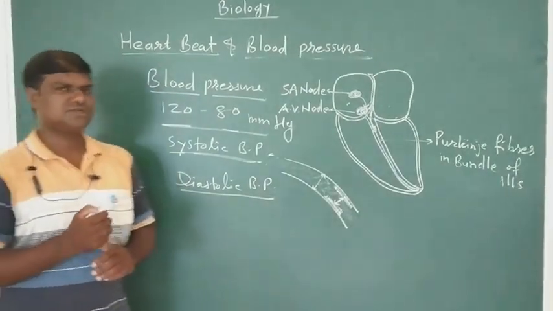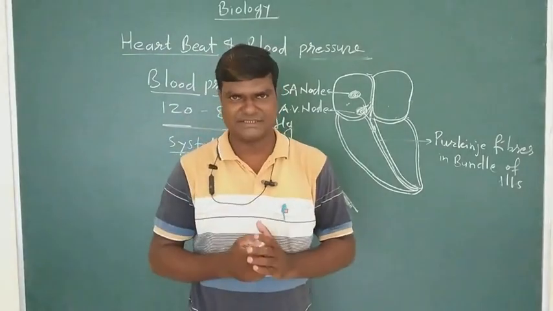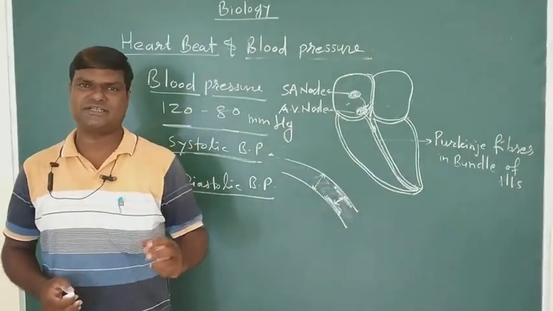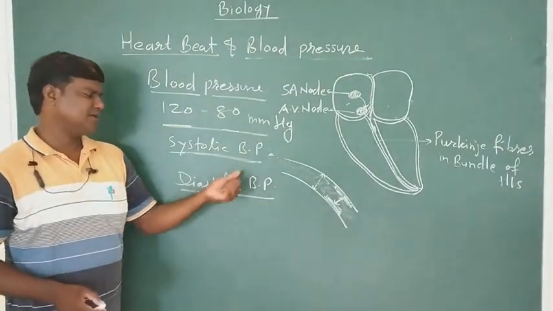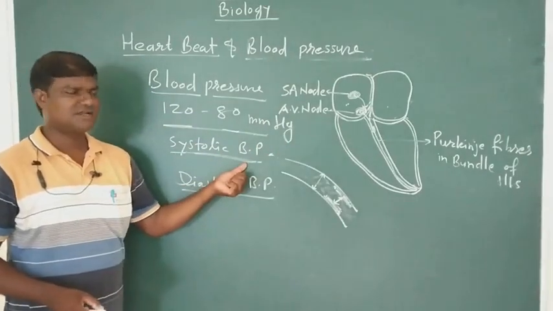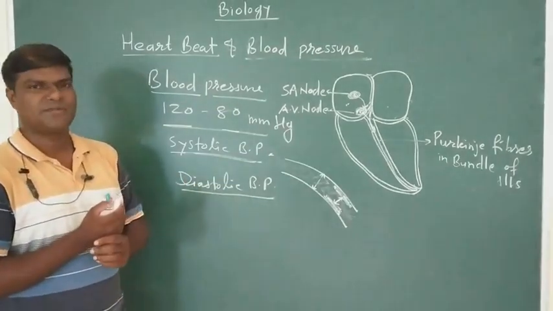Lateral blood pressure is the pressure exerted by blood on the wall of vessels. Why is this blood pressure created? It is because of contraction of the heart. It may be systolic or diastolic. Contraction of the ventricle gives systolic blood pressure, relaxation of the ventricles gives diastolic blood pressure.